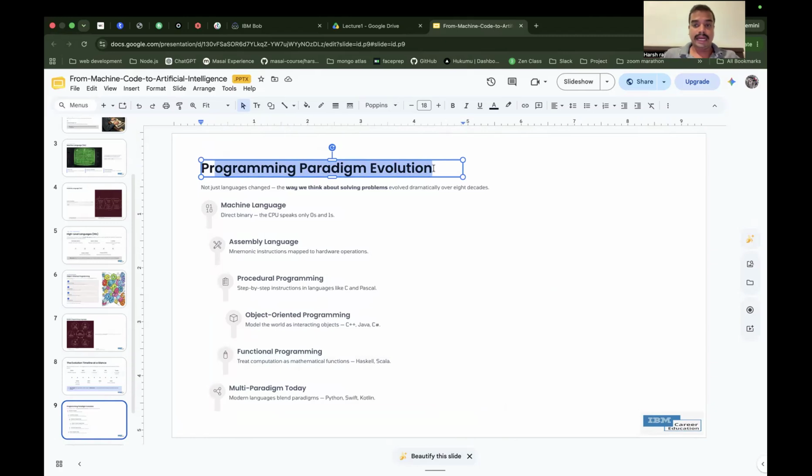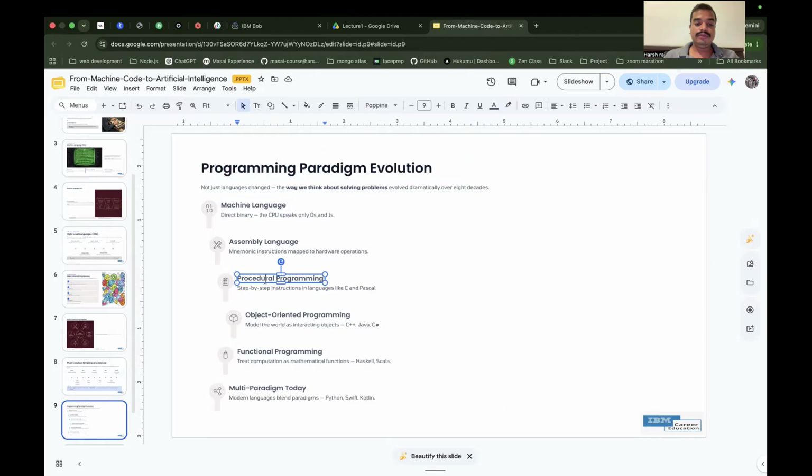After high-level languages were introduced, a new generation started for programming, where we find ways by which we can communicate with the computer. So paradigms are nothing but the way in which we can communicate with the computer. As you know, each and every person has a different way to communicate. Similarly, we have different programming languages to communicate with machines. First we have machine language, then assembly language, then procedural programming. If you know C and Pascal, you know about procedural programming.